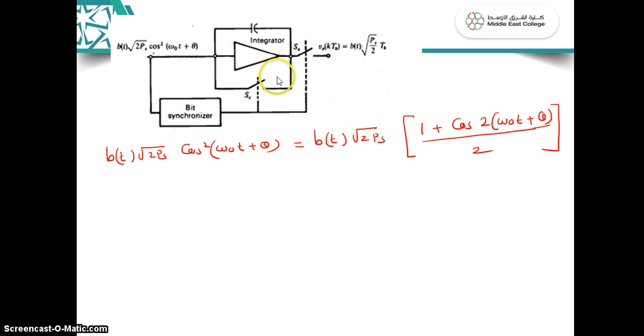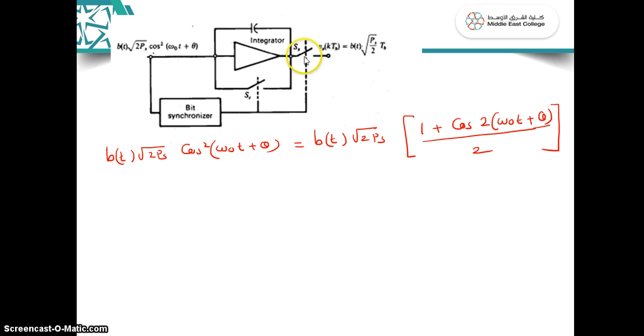And precisely at the beginning of the next bit interval, this switch remains open, so that for the entire next bit duration this integrator capacitor will charge for the next bit. And again at the end of the next bit, this switch SC will be closed and the capacitor will discharge. So that exact moment will be identified by the bit synchronizer.